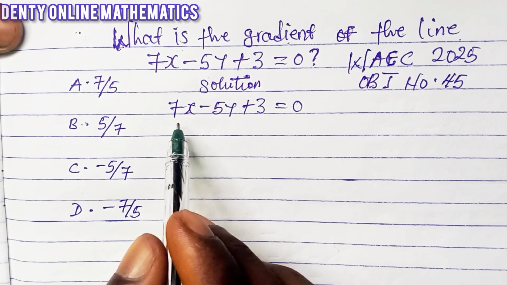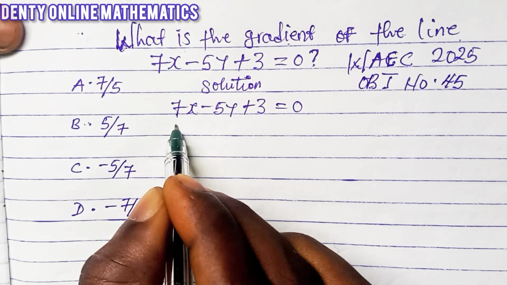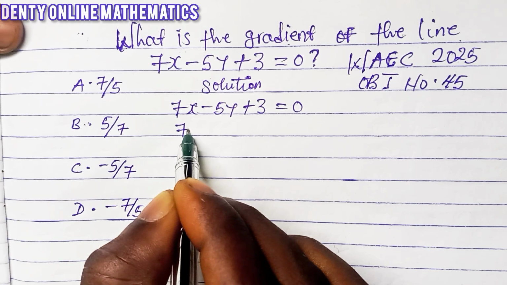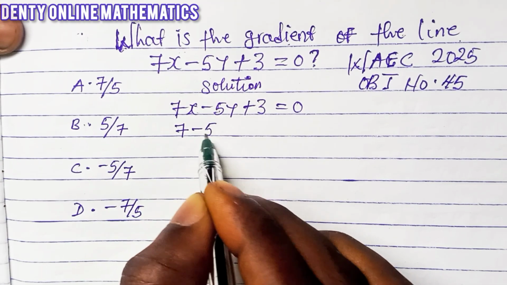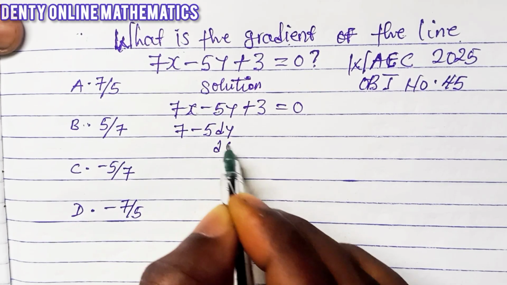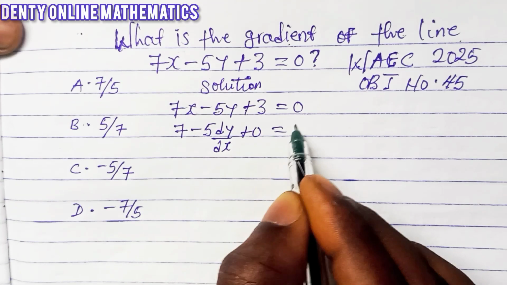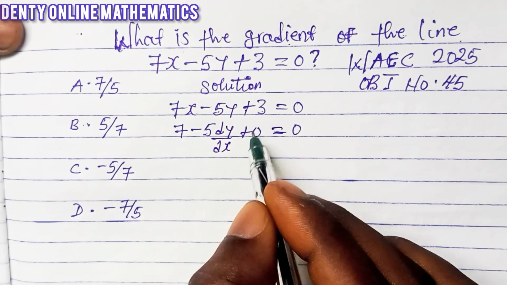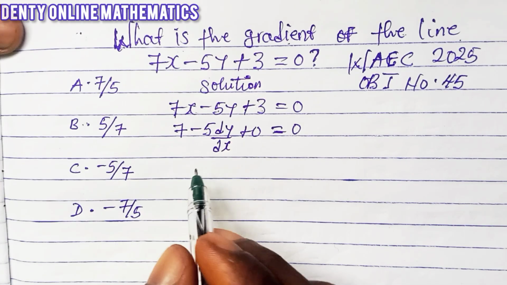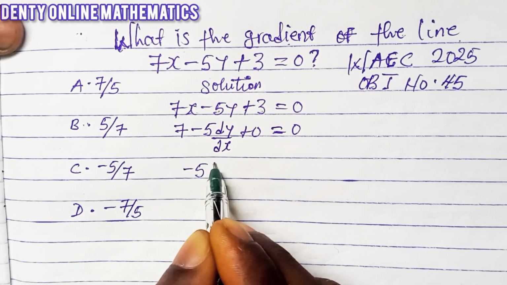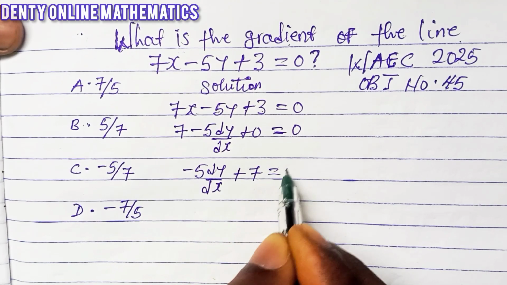Can you see? Now if you differentiate everything here, if you differentiate 7x, you are going to have 7. If you differentiate 5y, you are going to have minus 5 dy dx. And if you differentiate 3 plus 0 equal to 0, because the derivative of a constant is what? 0. Now we have done with this part. Now we are going to have minus 5 dy over dx plus 7 equal to 0, because 0 is already out.